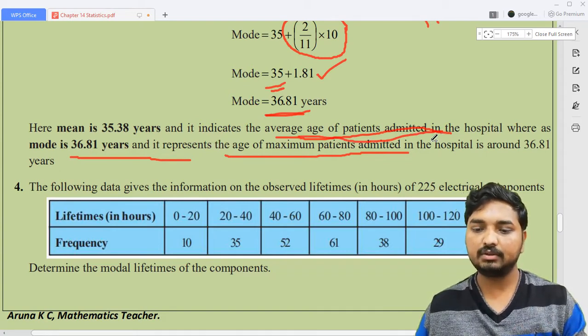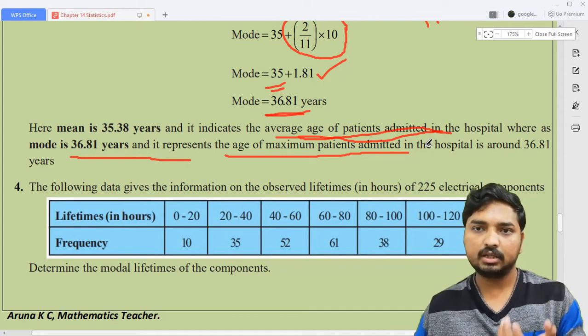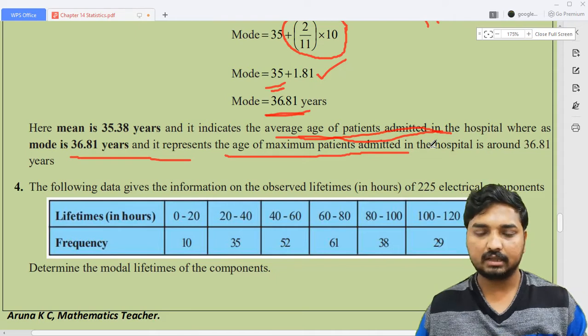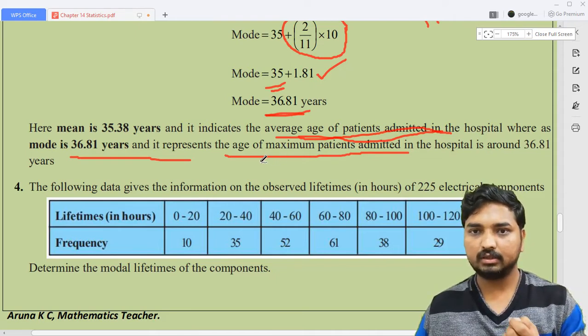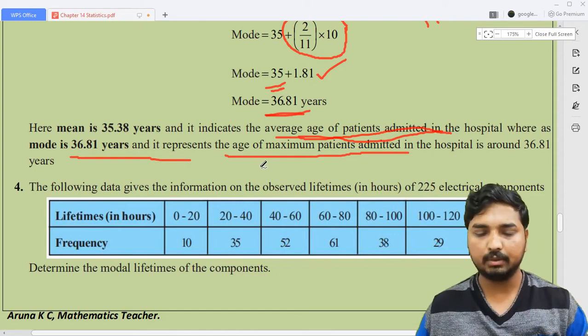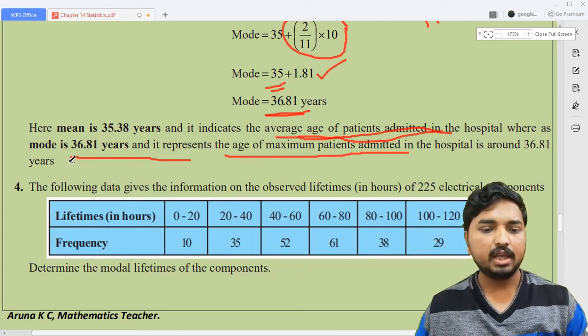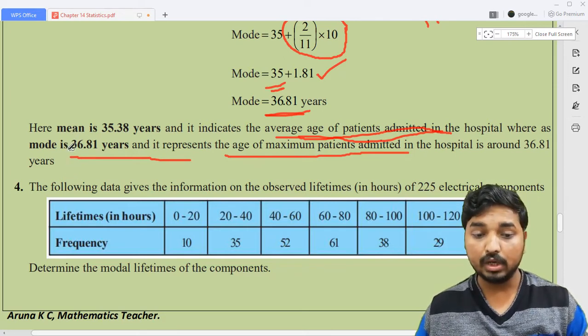Okay, here it is related to the number of patients admitted and their age. So that's why I'm going to write these sentences like this. If it is related to any other mode, you need to write the conclusion corresponding to the given data. And if you want to compare this one, I think I have forgotten to write that comparison. Here mode is greater than mean. This is just a comparison. Okay, mode is greater than mean. We can say like this.